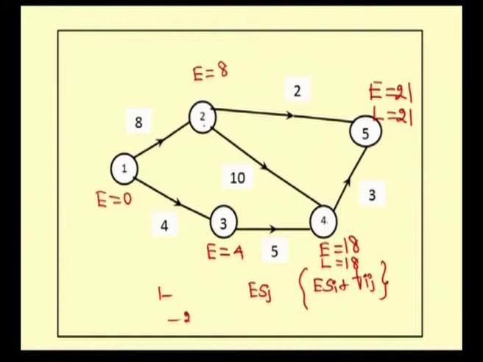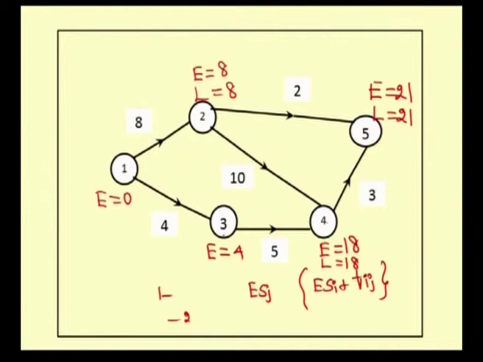Now, for node 2 and node 3, we have to calculate the latest finishing time. For node 2, there are two paths. One is 2 to 5, the other is 2 to 4. From these, we have to take the minimum. So, 21 minus 2 is 19, and here 18 minus 10 is 8. Therefore, the minimum among these two is 8, and the latest finishing time for node 2 is 8.